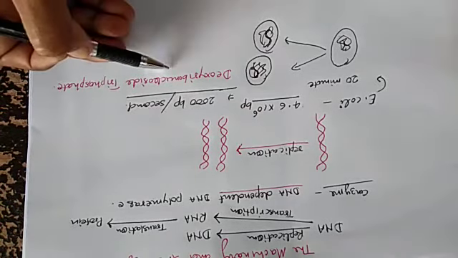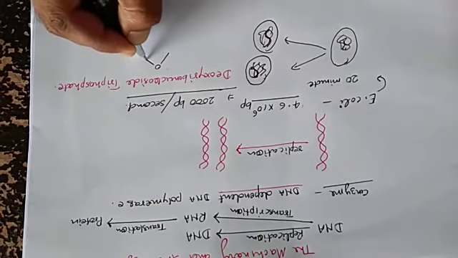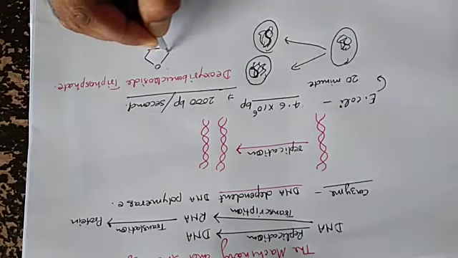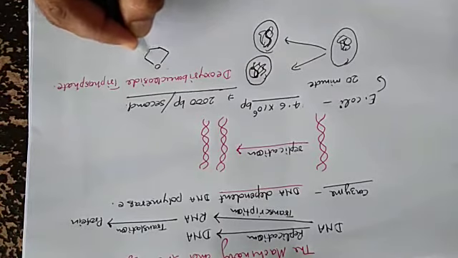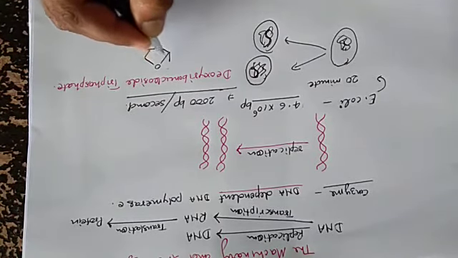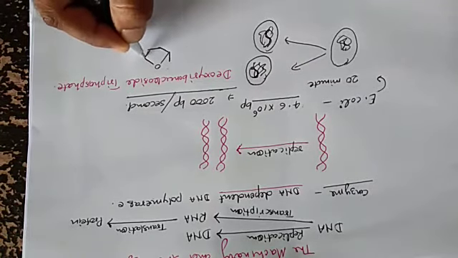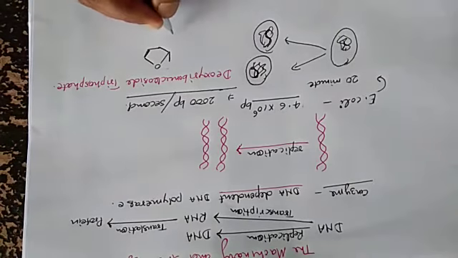What is this? Okay, now we will see. It is the pentose sugar. Carbon number first, second, third, fourth, fifth. Pentose sugar because 5 carbons are present, and that name is deoxyribose sugar.